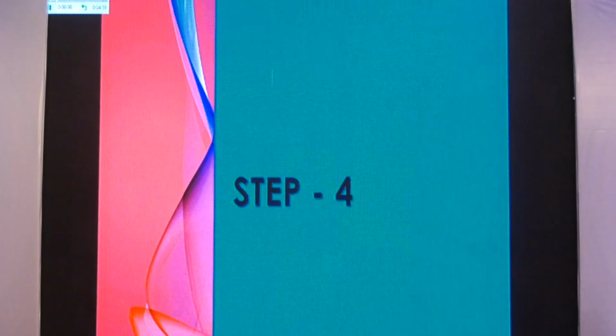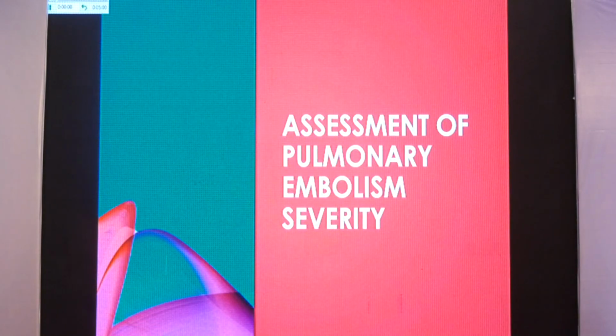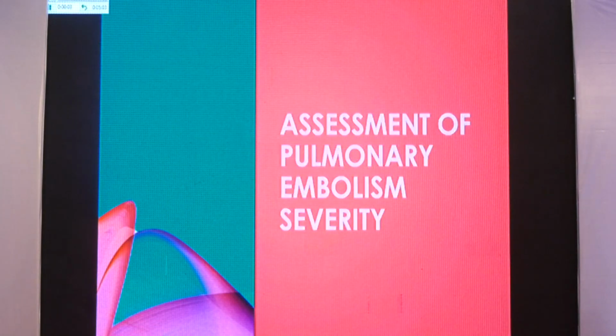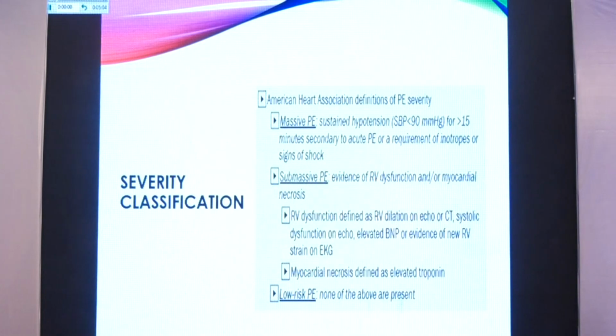Step 4 is assessment of how severely ill your patient is. For this, I would like to point your attention to the American Heart Association definition of massive pulmonary embolism, submassive pulmonary embolism, and non-massive or low-risk pulmonary embolism. Simply put, if the patient is not maintaining blood pressure for more than 15 minutes, he is suffering from massive pulmonary embolism and needs to be looked after immediately.